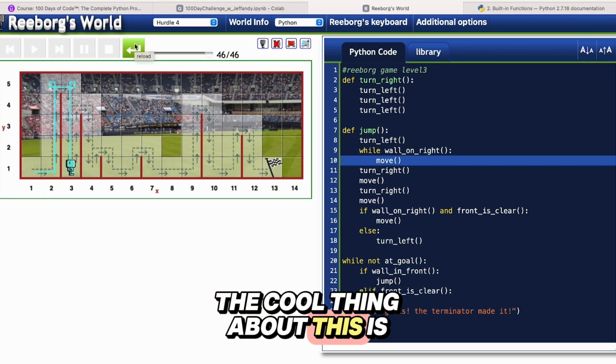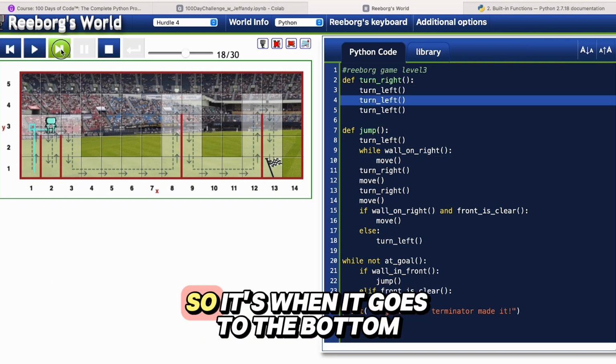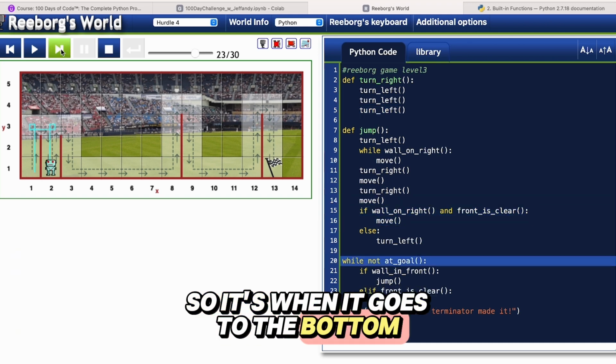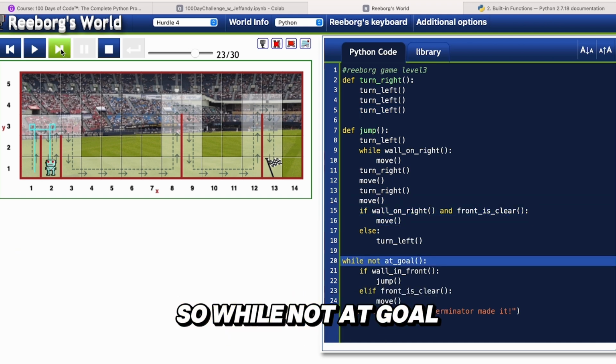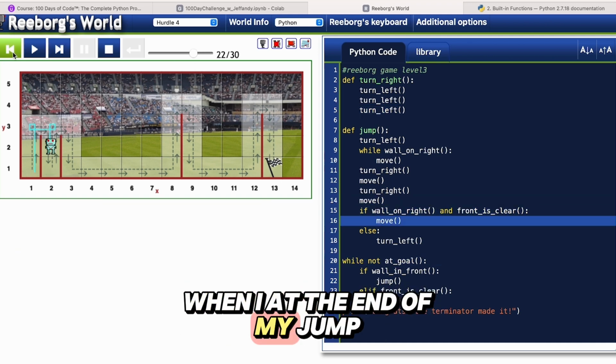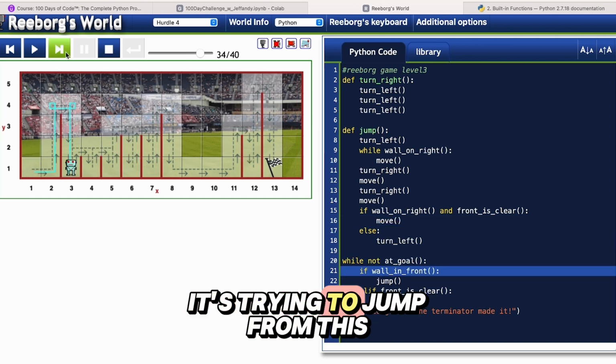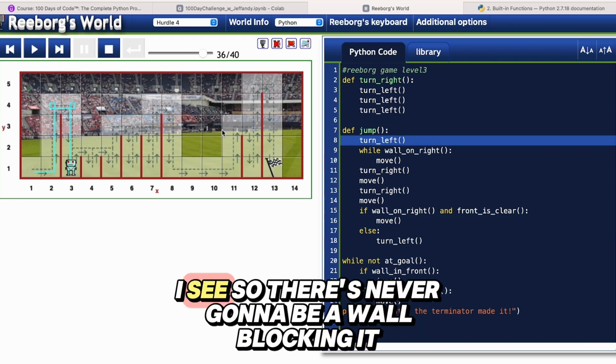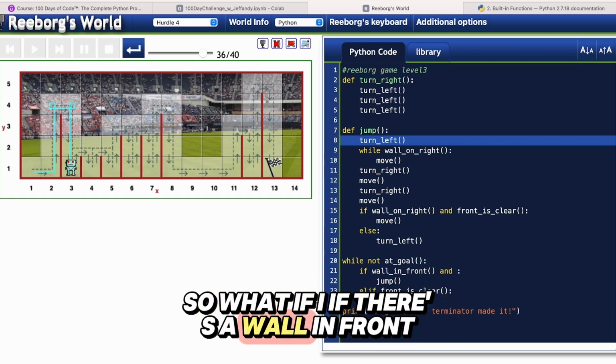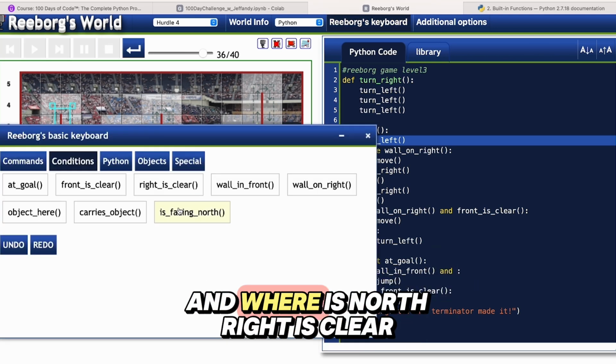So the cool thing about this is you could walk through the code. So it's when it goes to the bottom. So while not at goal, I need to, when I'm at the end of my jump, if, then you move, else turn left. Oh, it's trying to jump from this. I see. So there's never gonna be a wall blocking it.